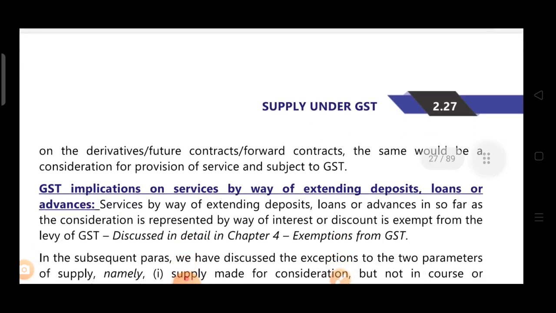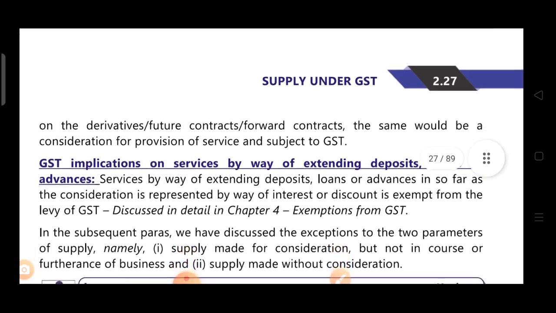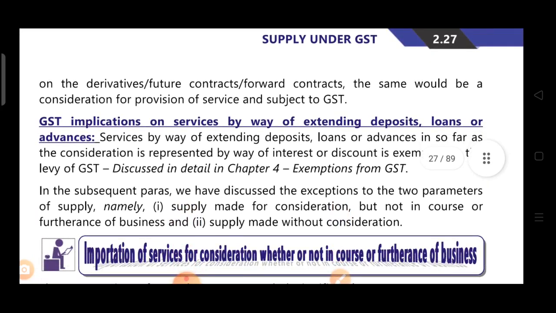Now, GST implication on service by way of extending deposits, loans or advances. Services by way of extending deposits, loans or advances, insofar as the consideration is represented by way of interest or discount, are exempt from levy of GST. Though it is a service, GST would otherwise be levied, but it is specifically exempted. It is specifically covered under the exemption list. So services provided by way of extending deposits, loans or advances for interest or discount are specifically exempted from the levy of GST.